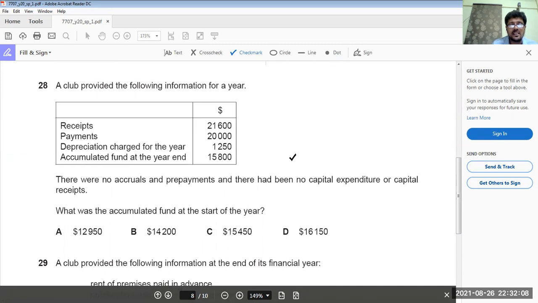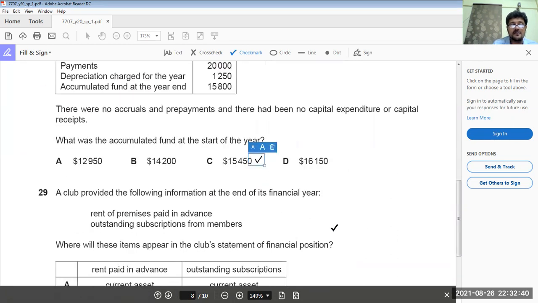Okay, a club provided the following information for a year. Receipts 21,600, payments 20,000, depreciation charge for the year 1,250. It means total revenue collected 21,600 minus 20,000, because there are no accruals and no prepayments. So the profit for the year is 1,600 minus 1,250 depreciation, which means 350 is the profit. If we deduct the profit from the accumulated fund of 15,800, the answer is 15,450, the accumulated fund at the start of the year.